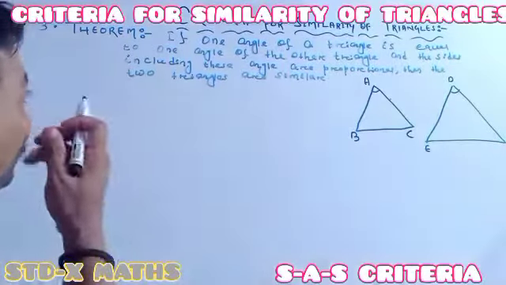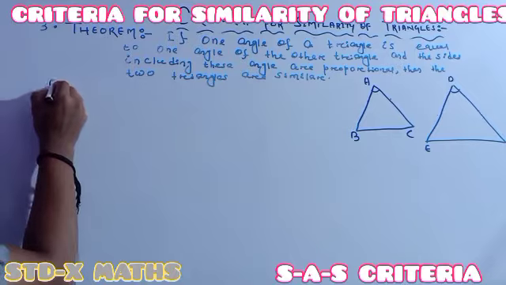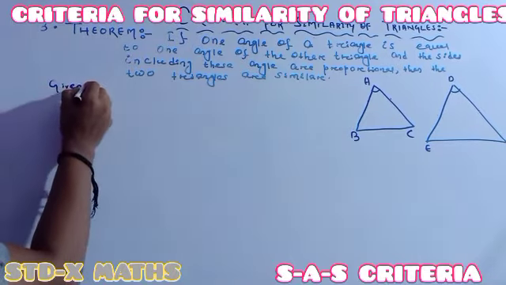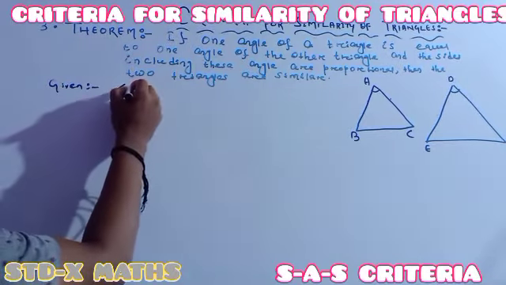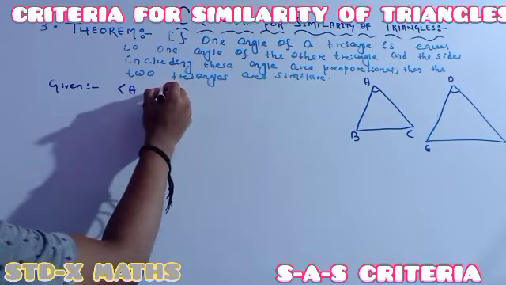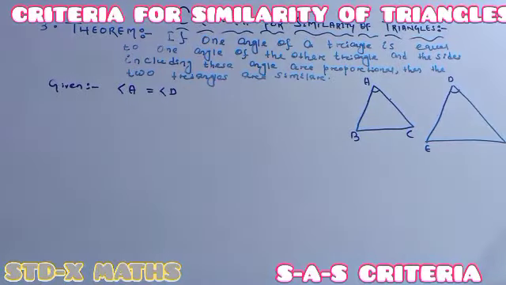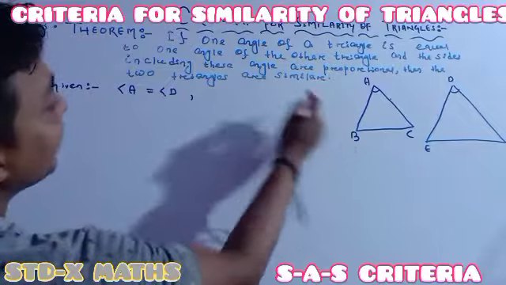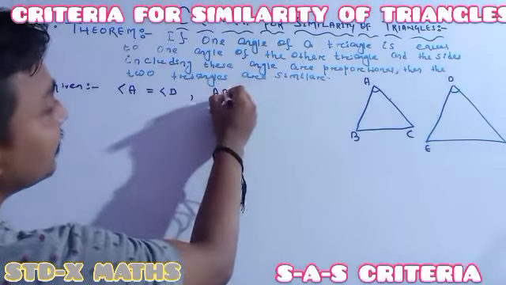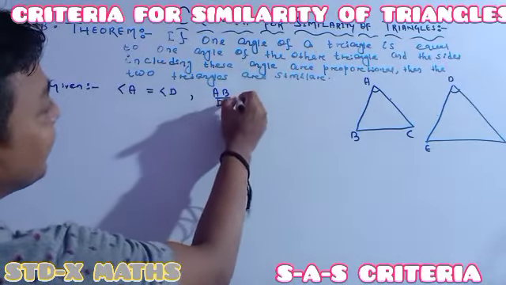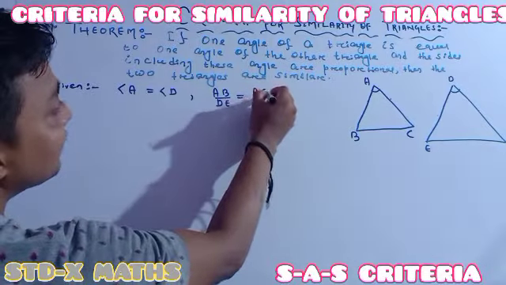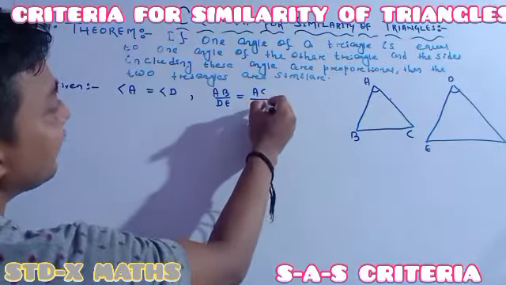So in the given, I am writing, just see. In the given, angle A is equal to angle D. One of the angles is the same. Corresponding sides: AB divided by DE is the same as AC divided by DF.